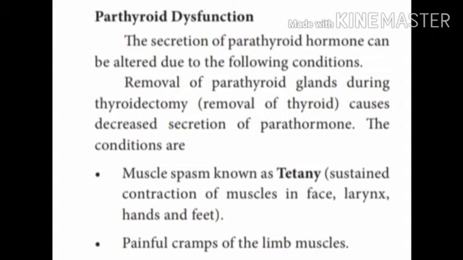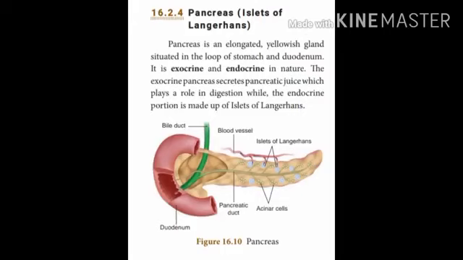Let's move to another important gland, the pancreas, with the islets of Langerhans. It is an elongated yellowish gland situated in the loop of the stomach and duodenum. It is both exocrine and endocrine in nature, and it secretes pancreatic juice, which plays an important role in digestion. The pancreas has cells called islets of Langerhans containing two types of cells, namely alpha cells and beta cells. Alpha cells secrete glucagon and beta cells secrete insulin.